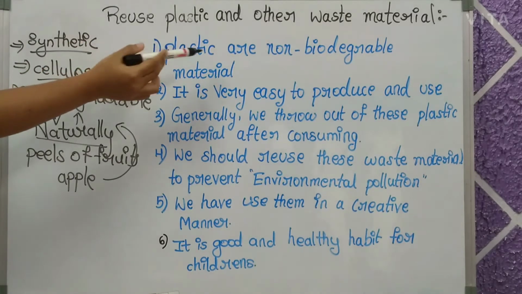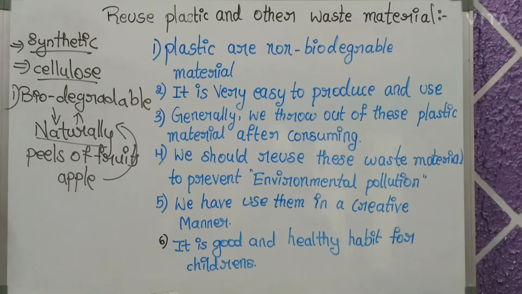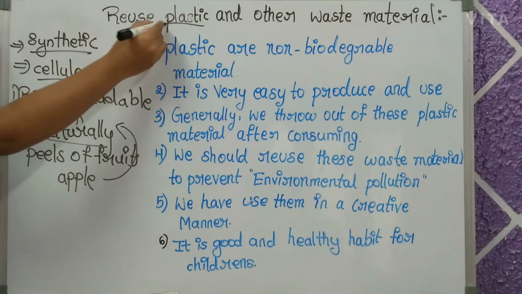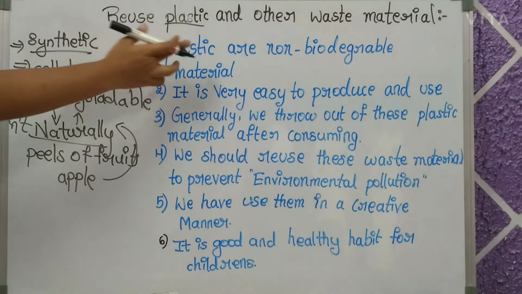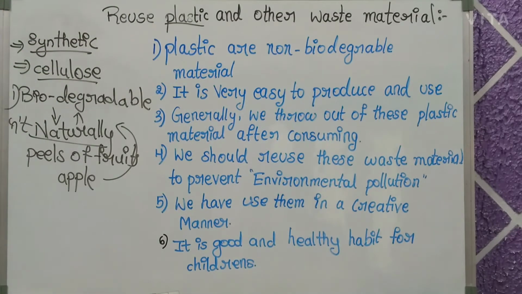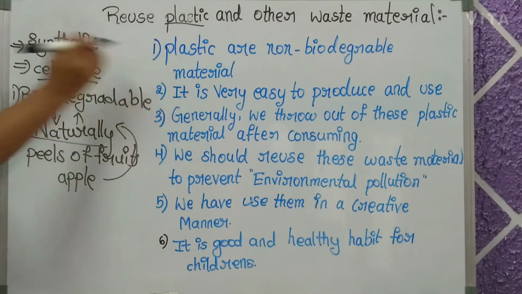The second type is non-biodegradable material, which cannot decompose naturally. That which can't decompose naturally is considered non-biodegradable. For example, plastic. Plastic takes thousands of years to decompose and it is not decomposed naturally. So it comes under non-biodegradable material. Hence we can conclude that plastics are non-biodegradable material.